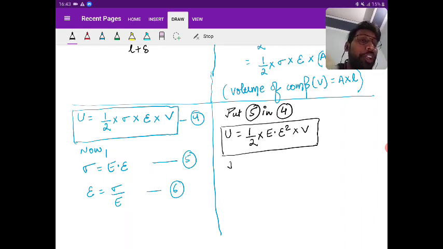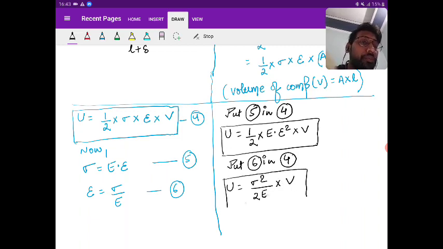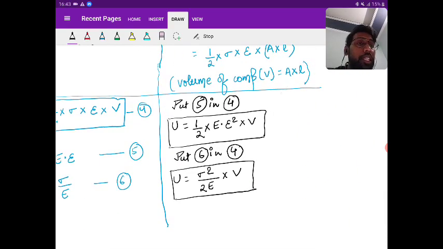Okay. Now put 6 in 4. What formula are you going to get? Sigma square by 2E into volume of component. One more formula for the resilience. Is it clear? One more formula for the resilience.